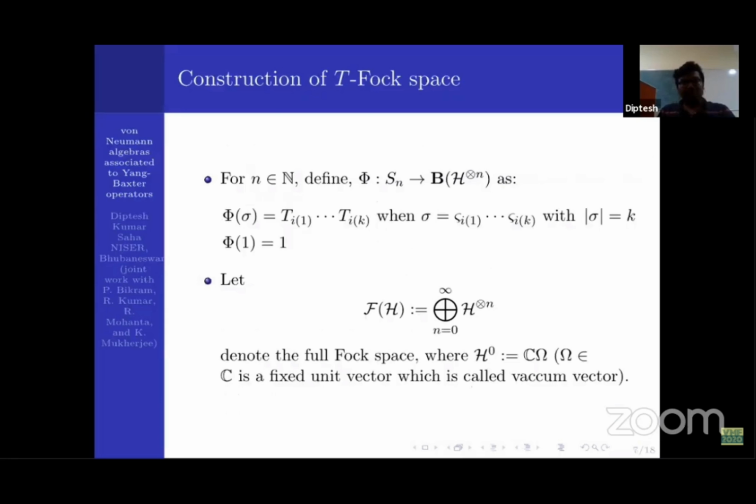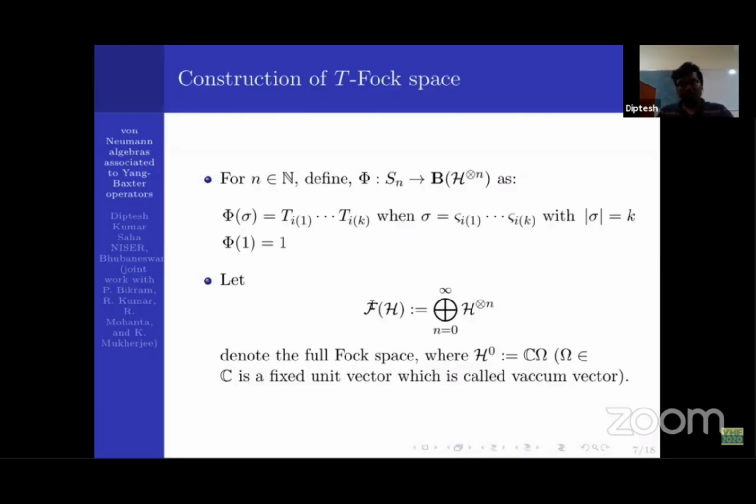So suppose now we have the full Fock space. The full Fock space is nothing but a direct sum of Hilbert spaces, which are tensor products of a Hilbert space, and H^0 is defined as a one-dimensional space spanned by Omega, which is a fixed unit vector.